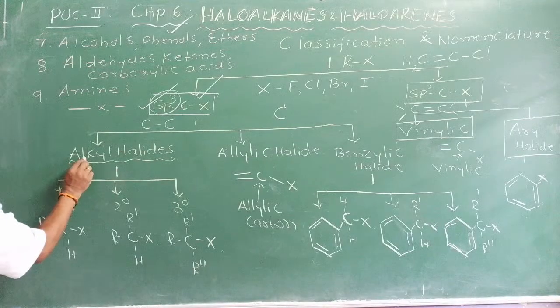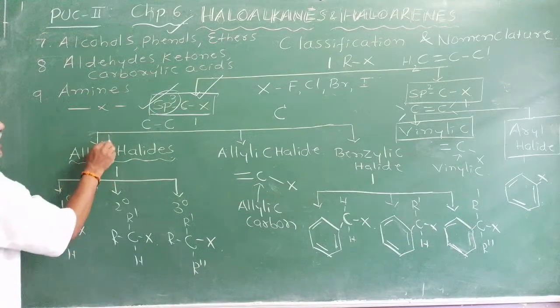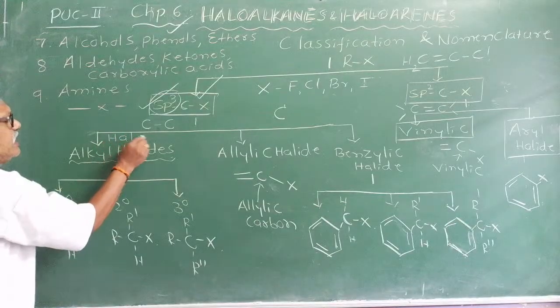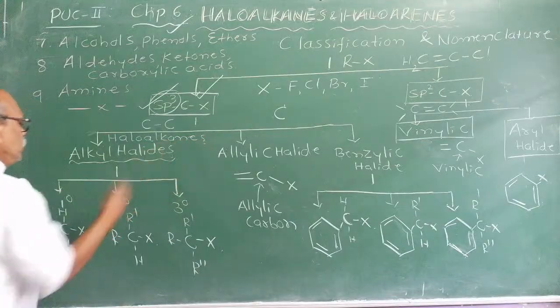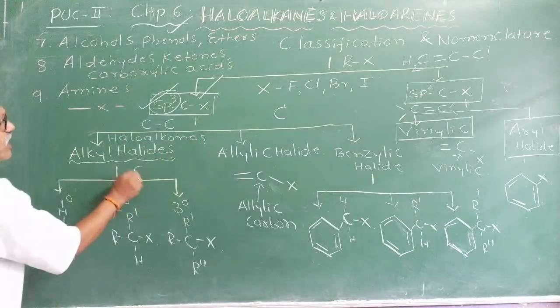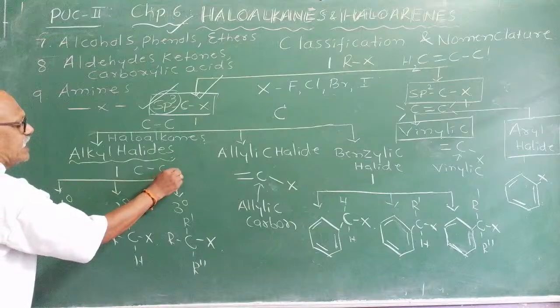One is called an alkyl halide. The IUPAC name we call it haloalkanes, right?